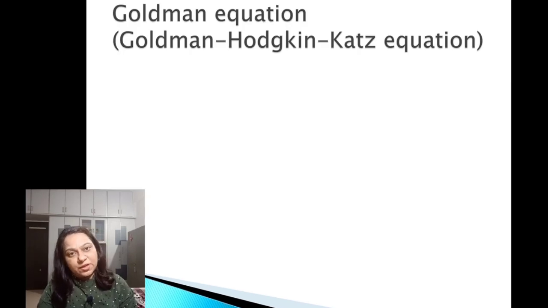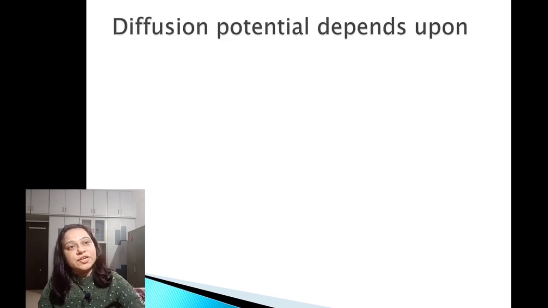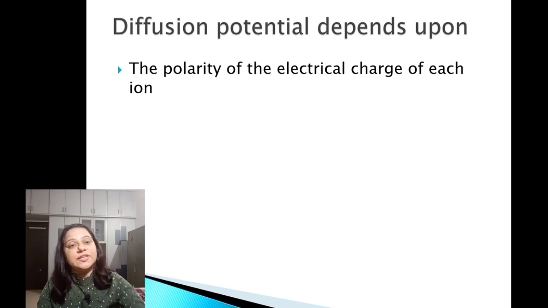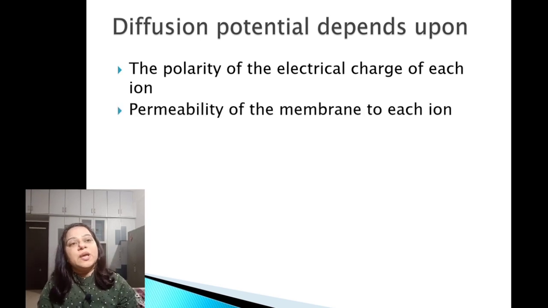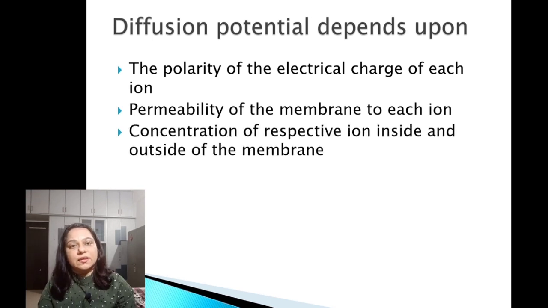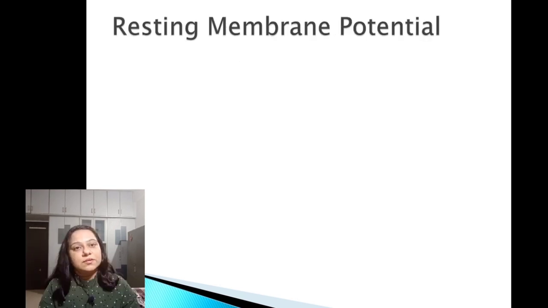Now, the Goldman equation. Diffusion potential for different ions can be calculated by the Goldman equation when the cell membrane is permeable to more than one ion. The diffusion potential depends on the polarity of the electrical charge of each ion, the permeability of the membrane to each ion, and the concentration of the respective ion inside and outside of the cell membrane.